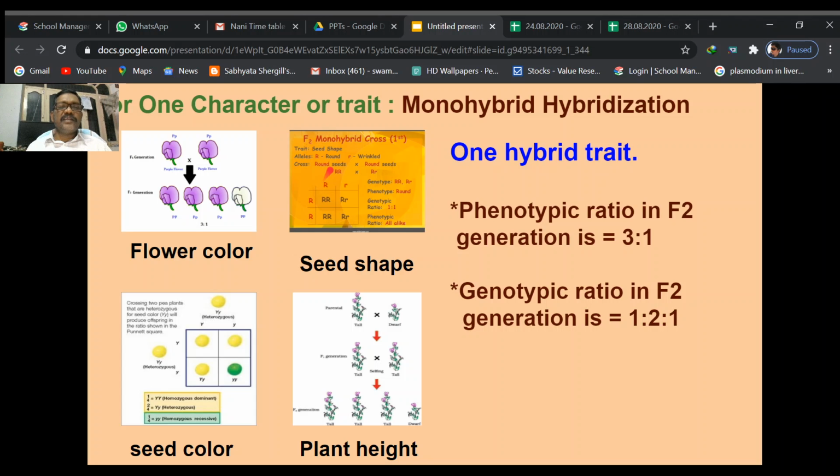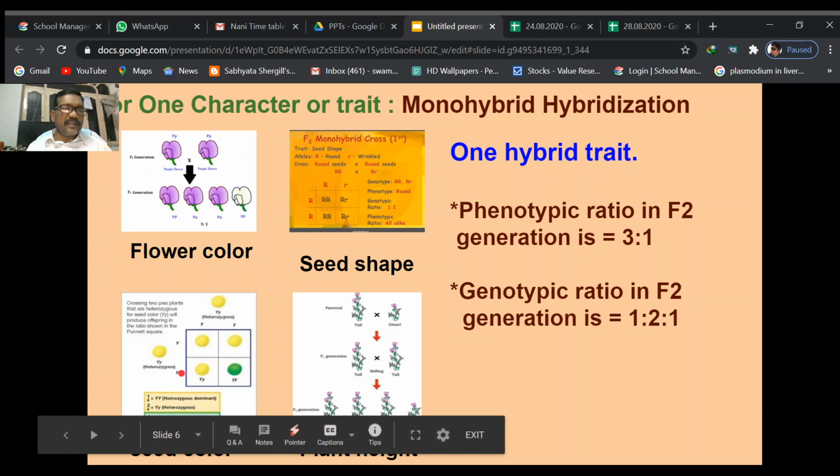This is homozygous dominant, this is heterozygous dominant. So this is the F2 generation. This is actually a monohybrid cross, but it is not started, it is in the middle. However, this one we will see the heterozygous condition. Heterozygous, this is the F1 generation.